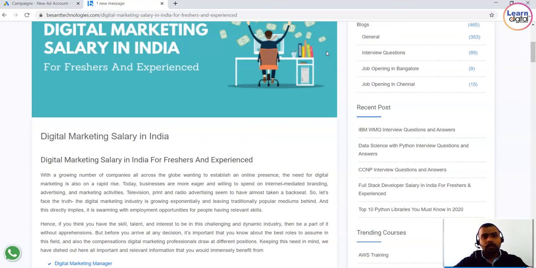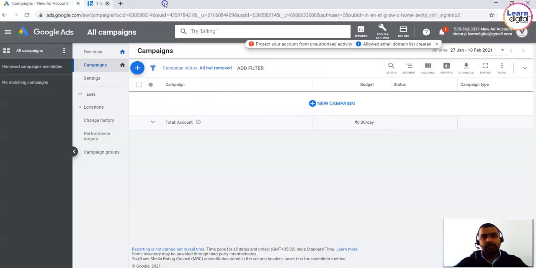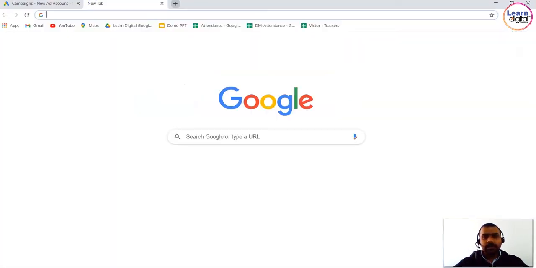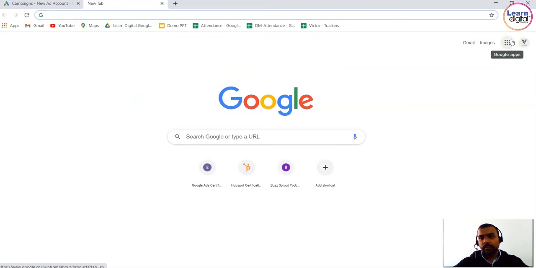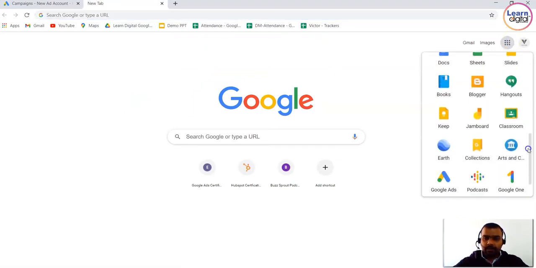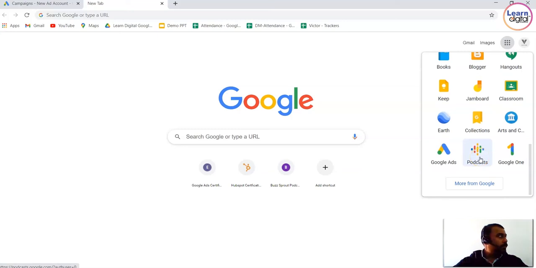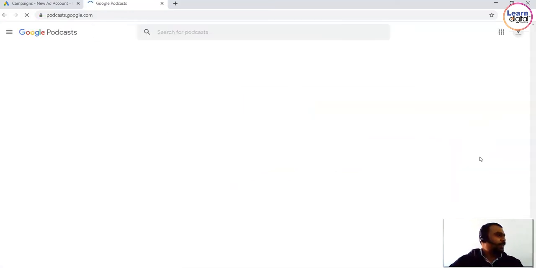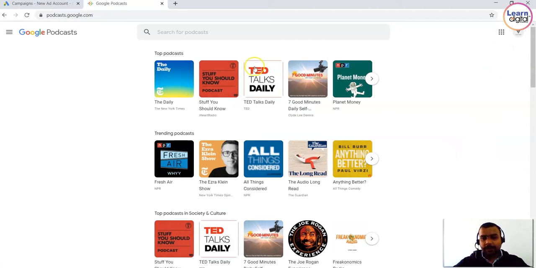This is not only over here, you can see it in podcasts also. How do podcasts work? If you click on the nine dots towards your right side, you'll find a tool from Google itself, which we call Podcasts. Now if I click on Podcasts, you'll get links over here. Let me search for a word, let's say social media.